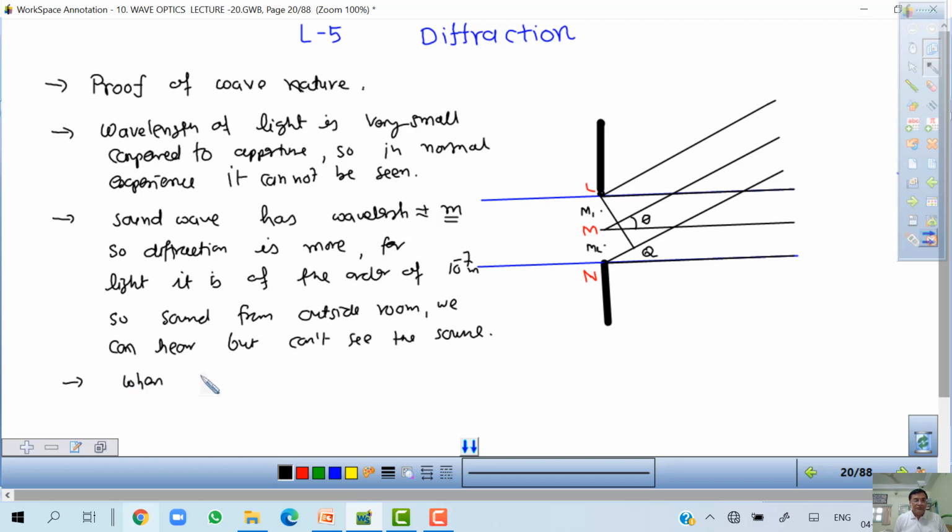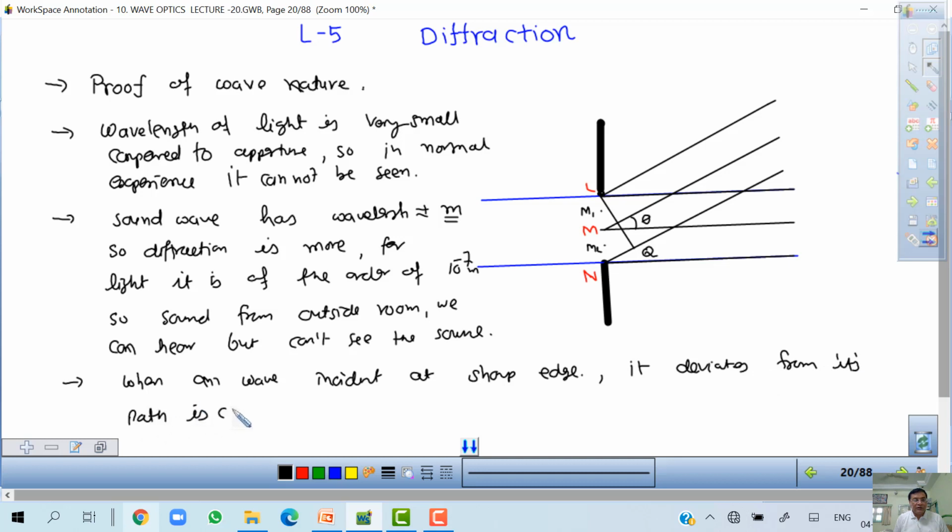When a wave, any wave, is incident at a sharp edge, it deviates from its path. It is called diffraction. Okay, it is called diffraction.